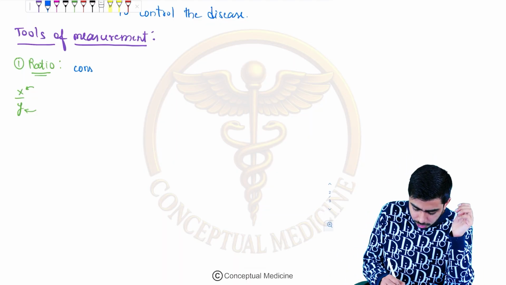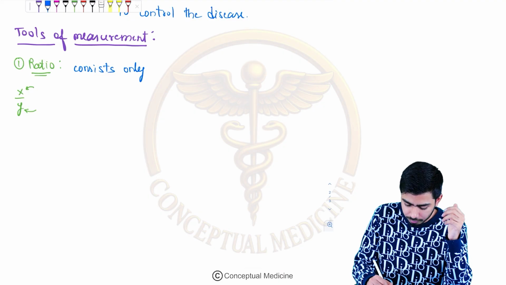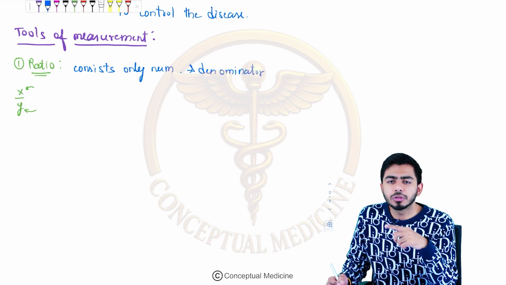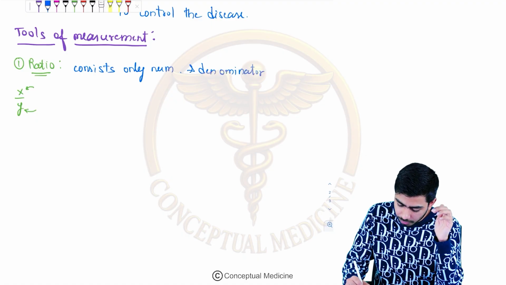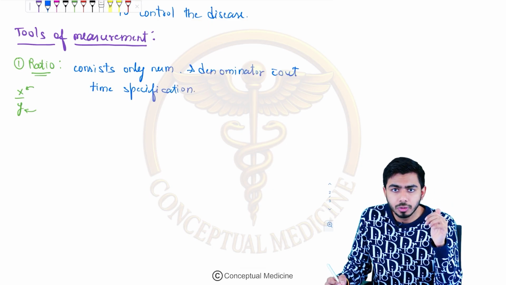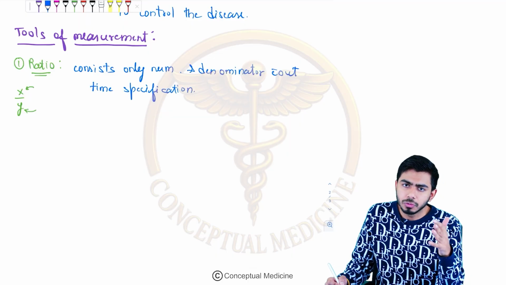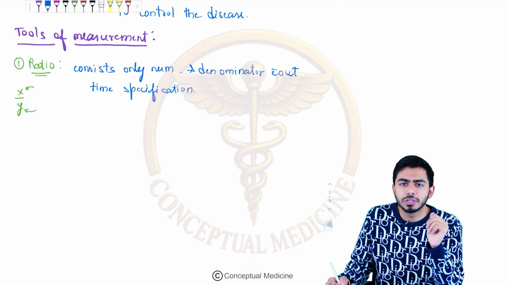The ratio consists only of a numerator and a denominator, but they do not mention time, so it is without time specification. Whereas in the rate, numerator and denominator are both present, they are related to each other, and there is also a specification of time.